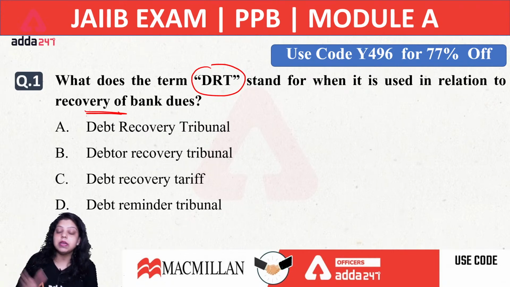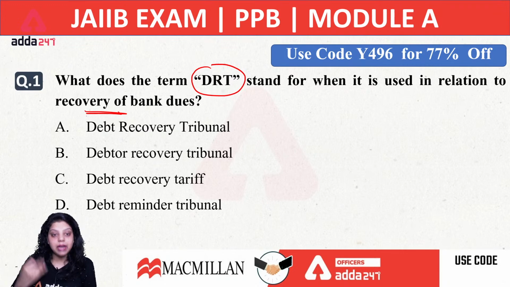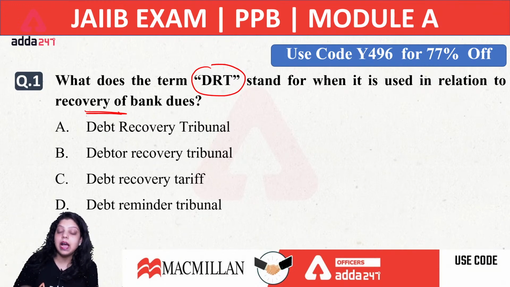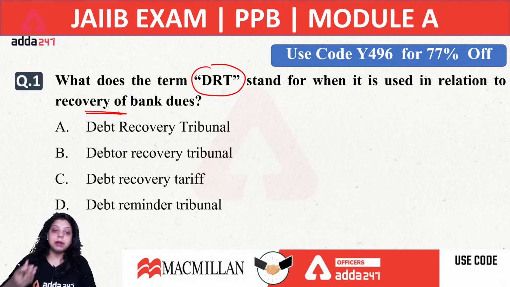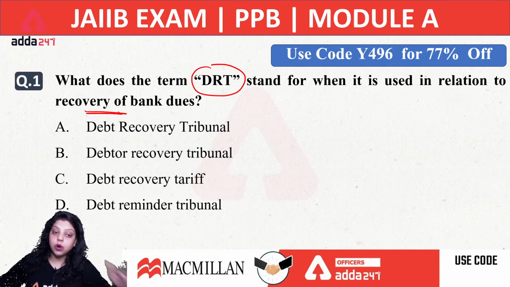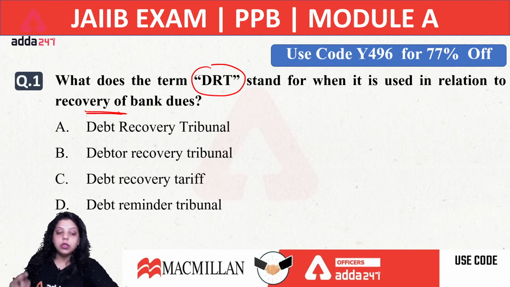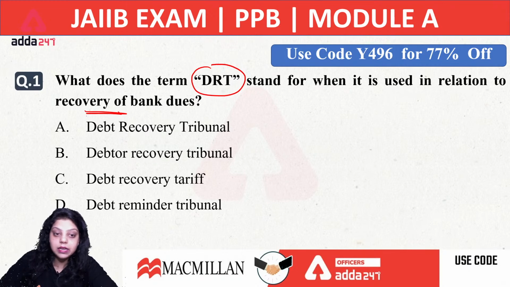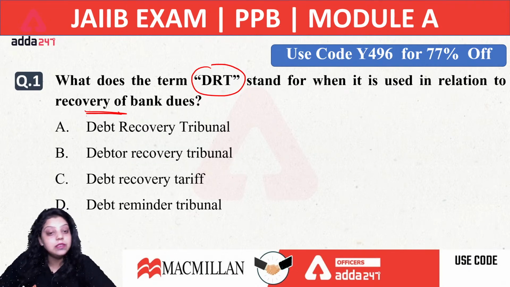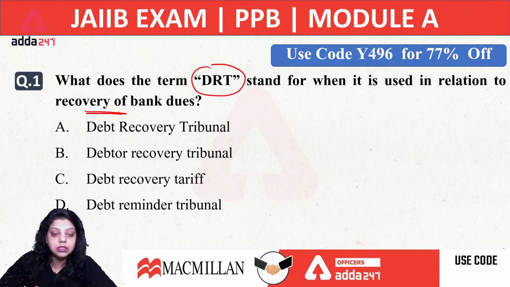NPA is a credit facility provided by the bank to customers on which the principal and interest is past due for a particular period of time. When a customer is not repaying the principal or the interest installment for a particular period, it will be known as NPA. This period is 90 days for all other sectors, but for the agriculture sector it is two harvest seasons. To recover these bad debts and NPAs, we use certain methods: DRT, DRAT, Lok Adalat, SARFAESI Act, NCLT, IBC. All these are methods of recovering our NPAs from the public.